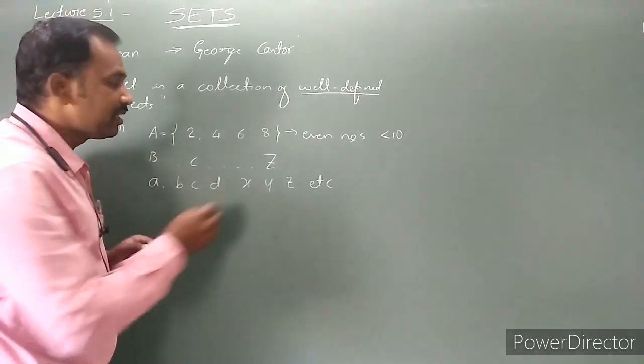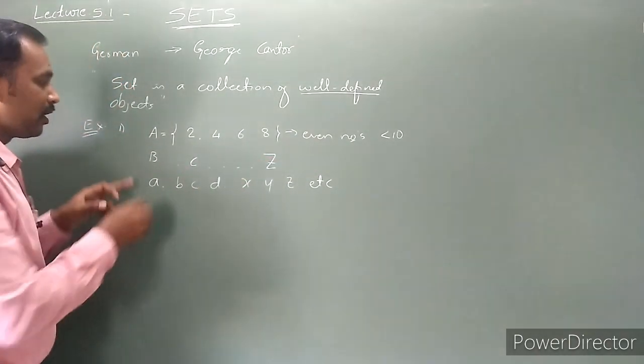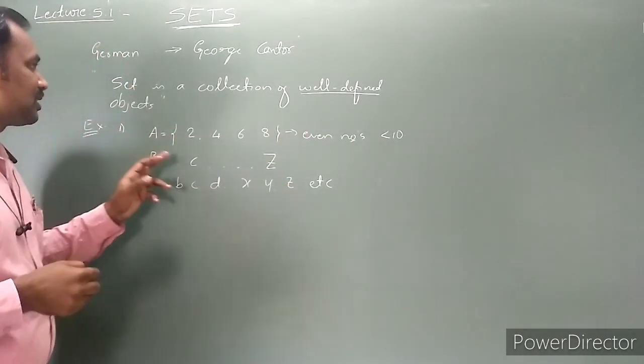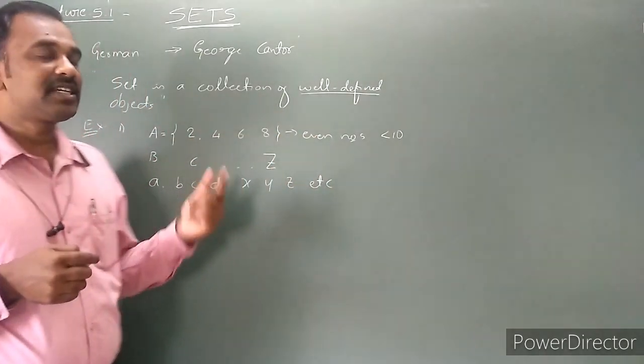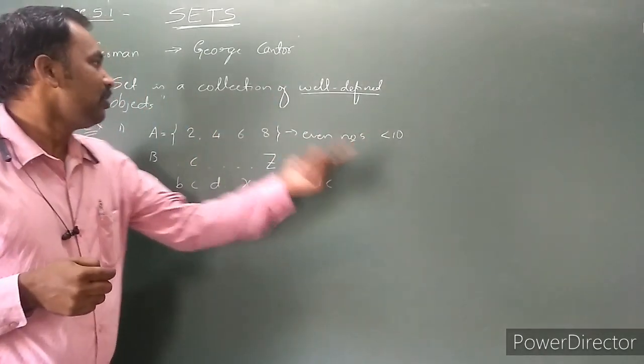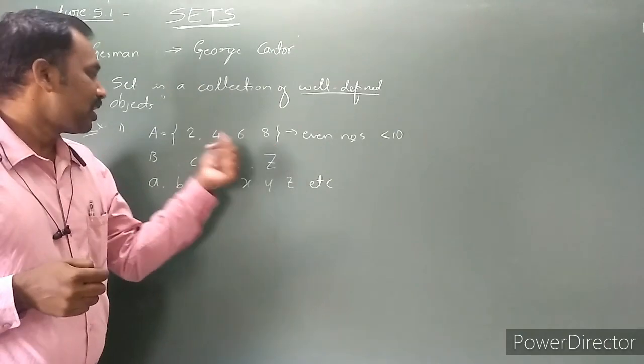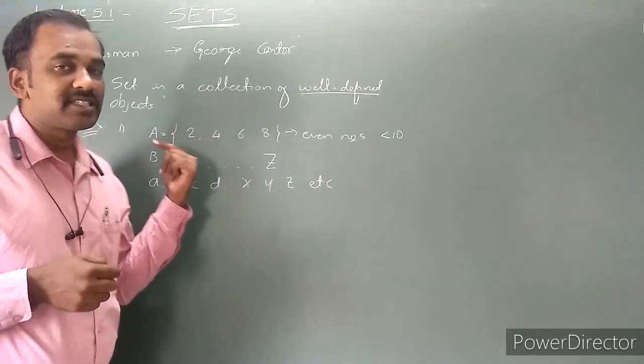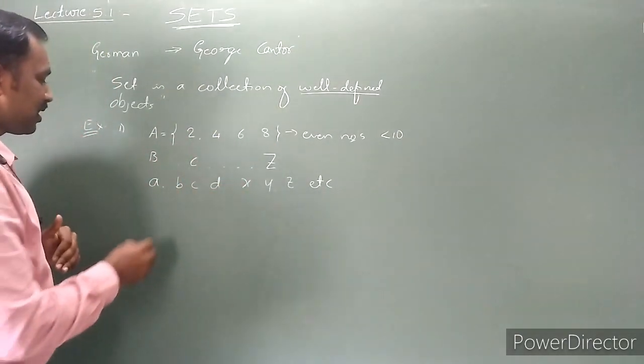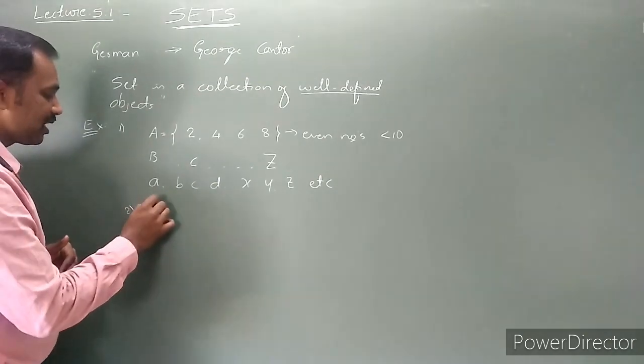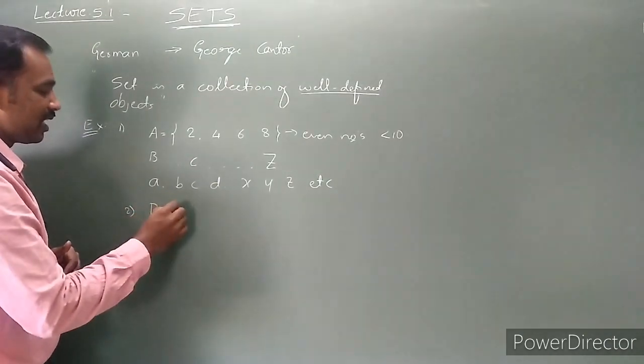Once again, what is a set? A set is a collection of well-defined objects. This is one example, so I will take another example. B is another set.